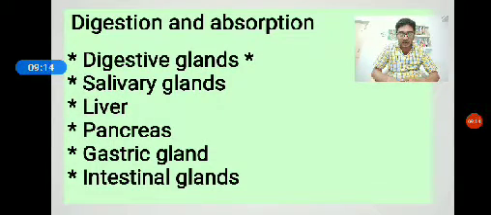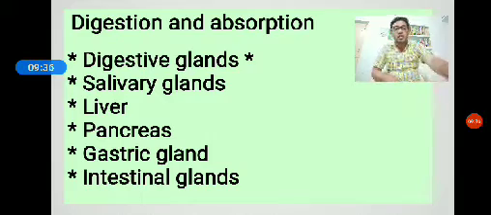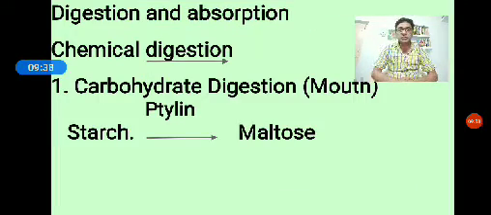Such juice contains enzymes like enterokinase, also called enteropeptidase, aminopeptidase, tripeptidase, dipeptidase, maltase, sucrase. Sucrase is also called invertase. Finally, lactase. Okay. Then this is about the digestive system.